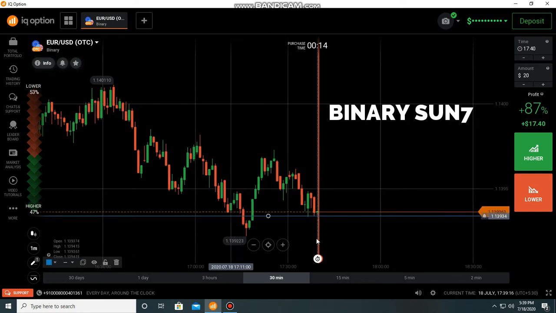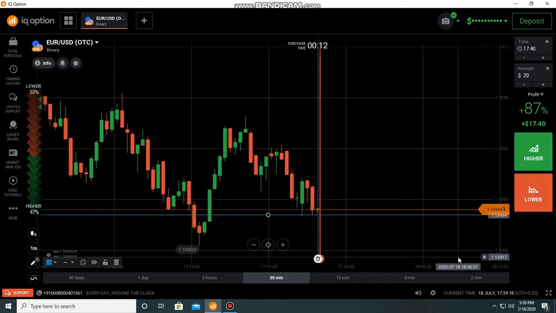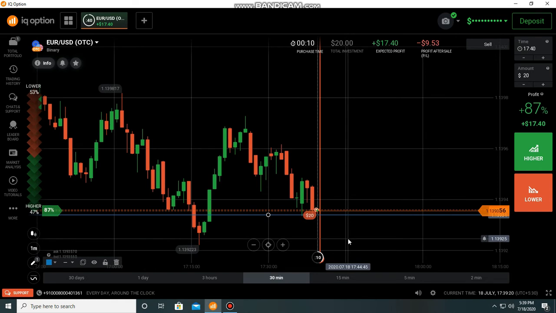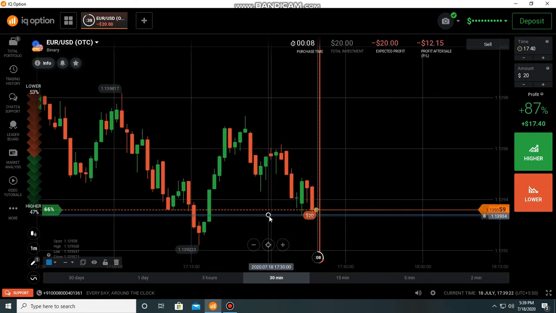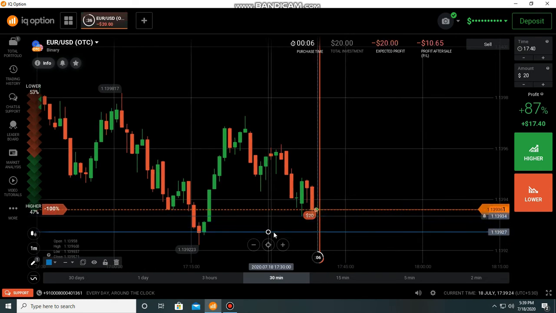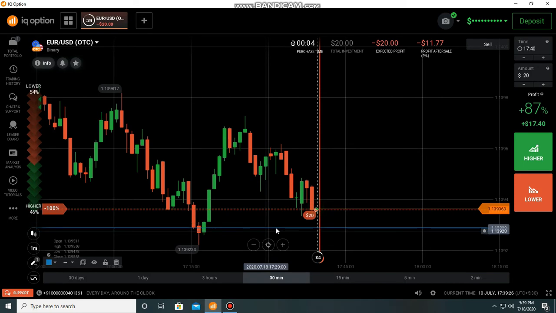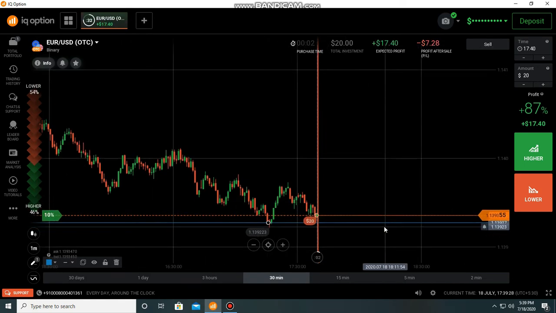It's a downtrend, so we can go to the sellers. I placed here a put option because still it is the next reversal point. So still there is a gap. That's why I placed here a put option.